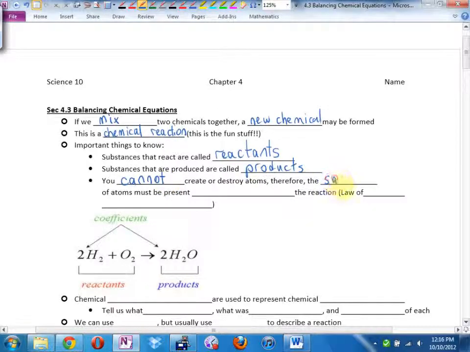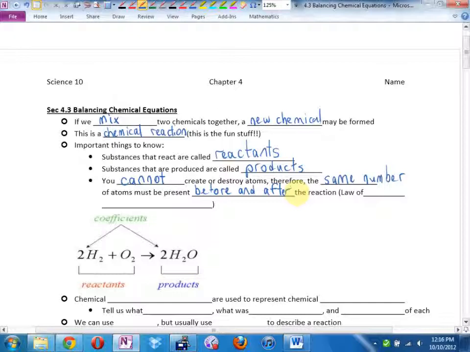Therefore, the same number of atoms must be present before and after the reaction.